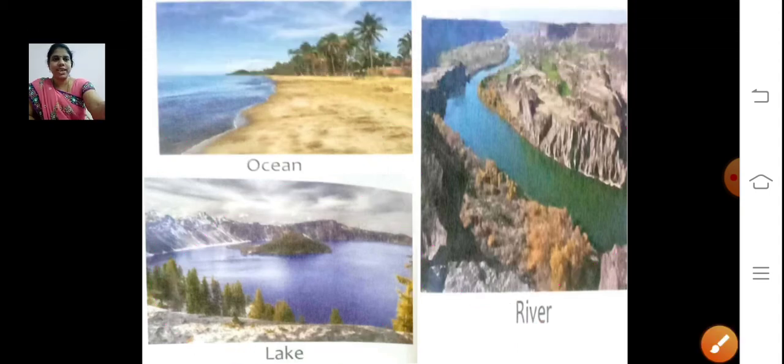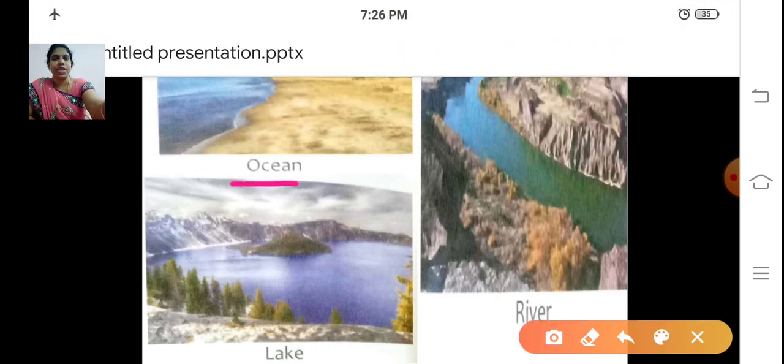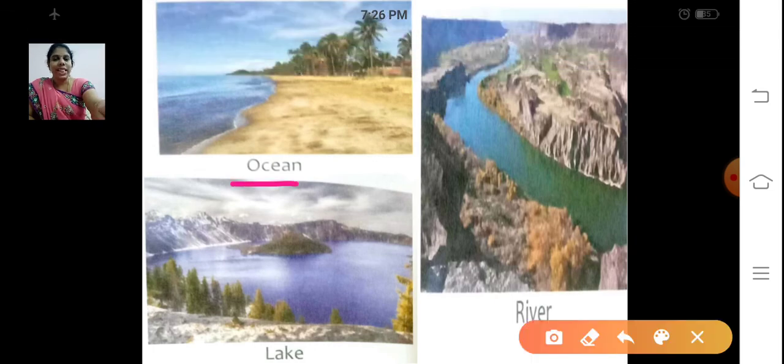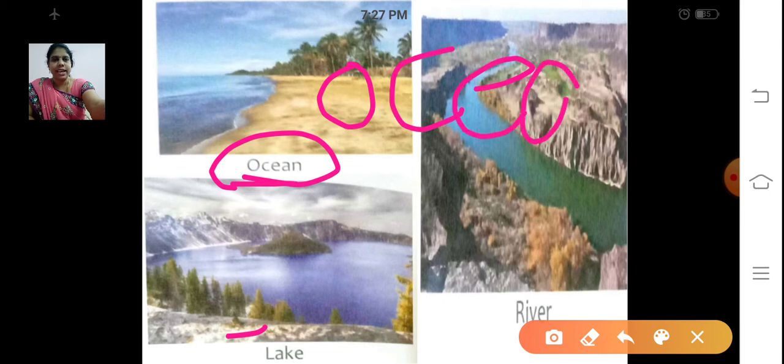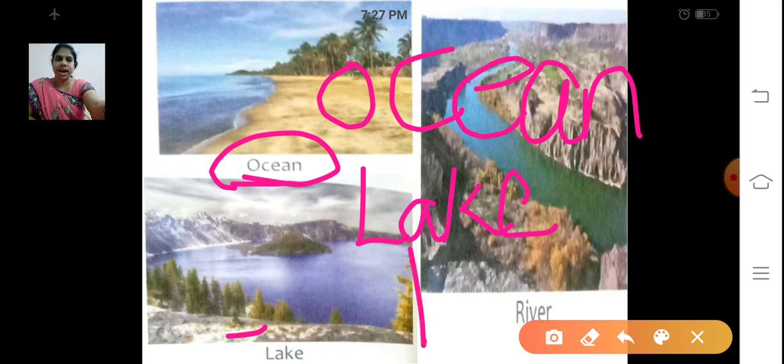Ocean, O-C-E-A-N, ocean. Lake, L-A-K-E, lake. Where can you find the water? We can find the water in oceans. Lakes, L-A-K-E-S.